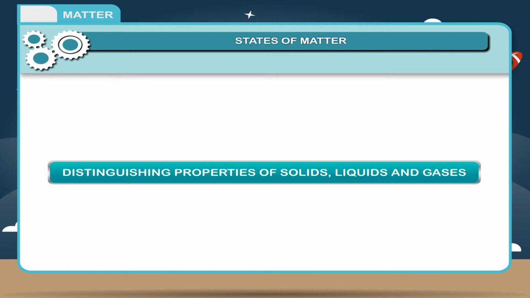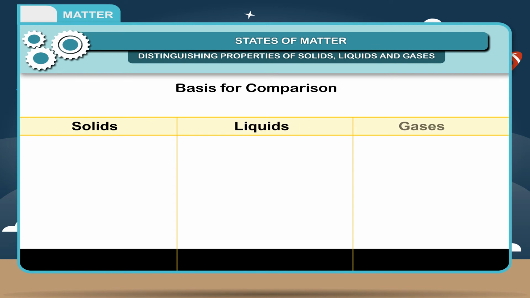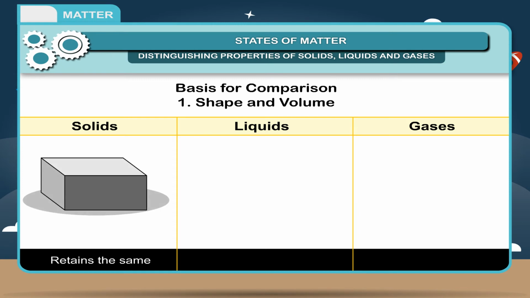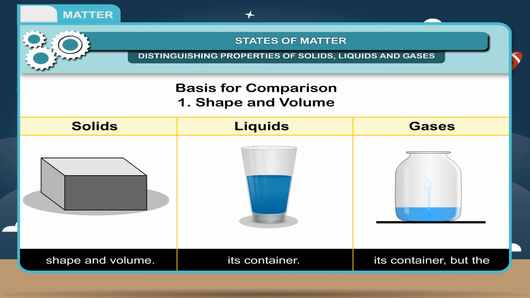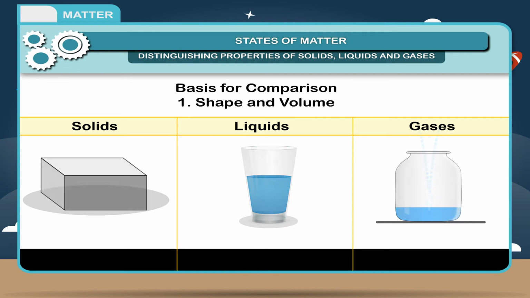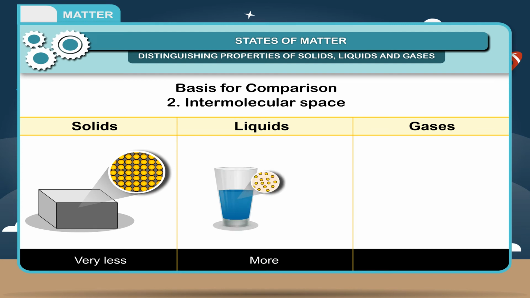Distinguishing properties of solids, liquids and gases. Basis for comparison. Solids, liquids, gases. 1. Shape and volume. Retains the same shape and volume. Retains the same volume but takes the shape of its container. Takes the shape of its container and the particles move around freely in the container. Has not same volume. 2. Intermolecular space. Very less, more, large.